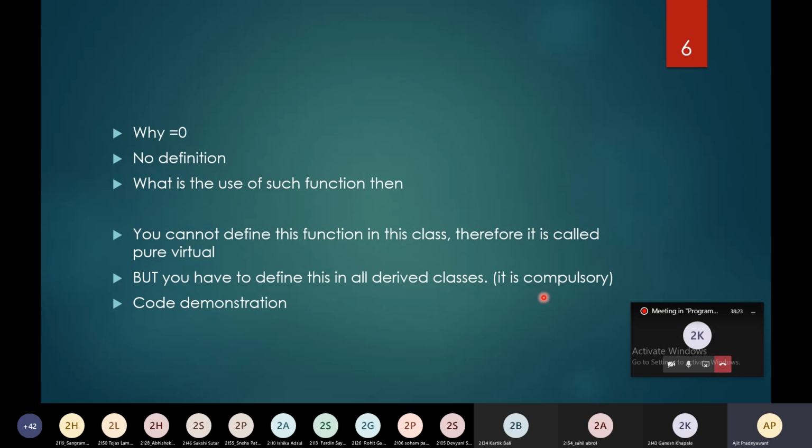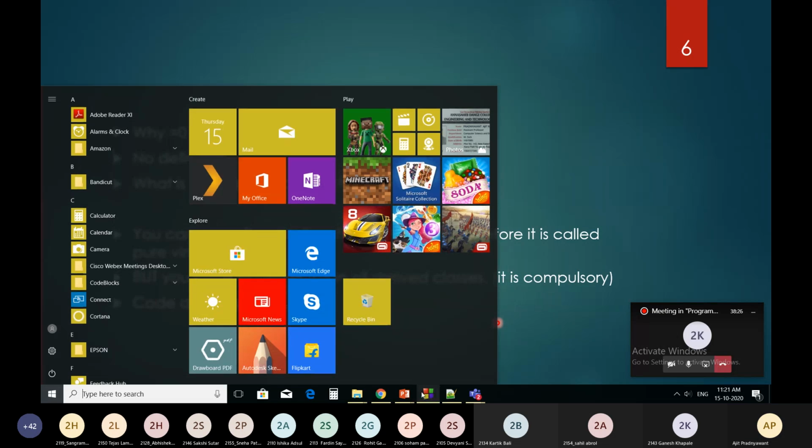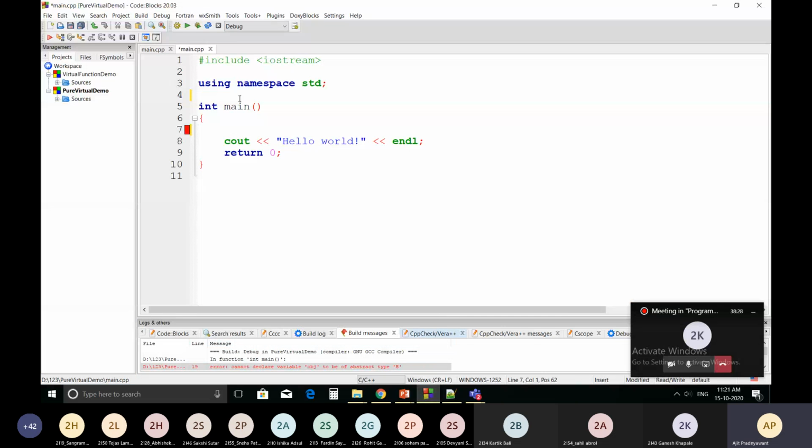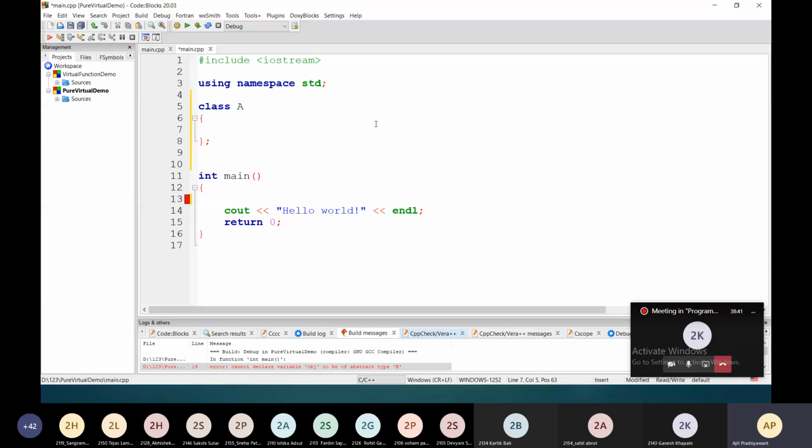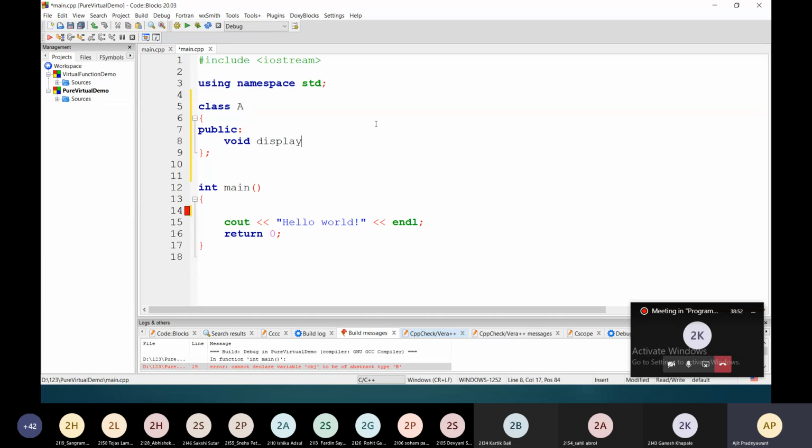Now I am going to explain this with the help of code. This is the project I have already created in Code::Blocks. I am going to create one class A. Inside this class, in the public area, I am going to mention the display function, void display, and I will make it a virtual function by mentioning virtual void display.